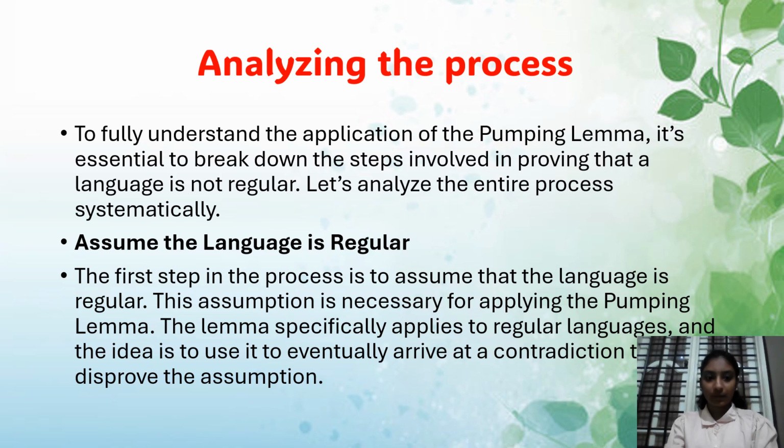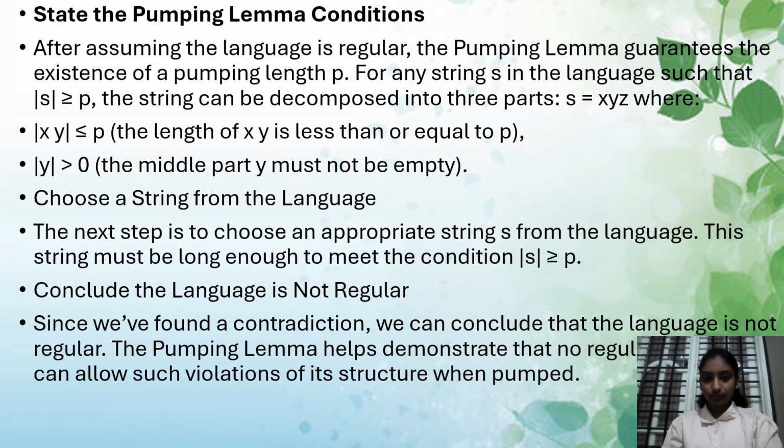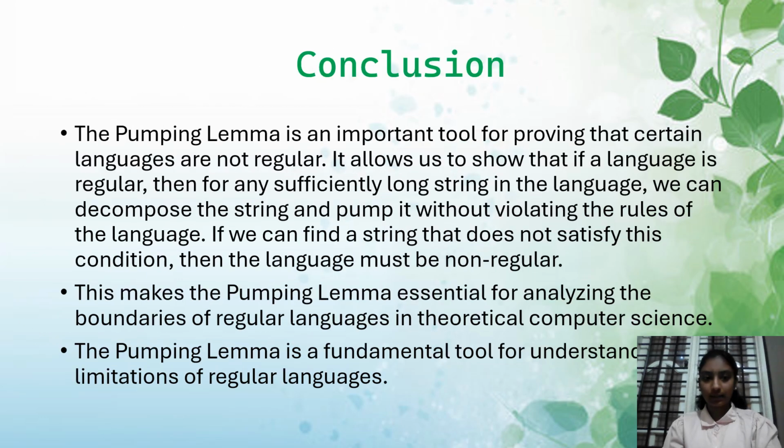Analyzing the process. To fully understand the application of the pumping lemma, it's essential to break down the steps involved in proving that a language is not regular. The first step is to assume that the language is regular. State the pumping lemma conditions. After assuming that the language is regular, the pumping lemma guarantees the existence of a pumping length P, for any string S in the language such that the length of S is greater than or equal to P. Choose a string from the language. Conclude the language is not regular. Since we have found a contradiction, we can conclude that the language is not regular.